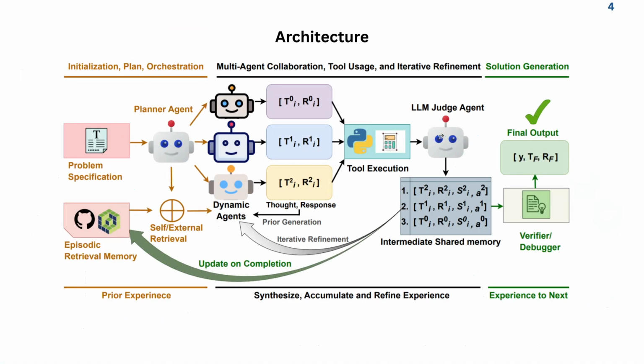The purpose of the judge agent is to judge these responses. He takes each response and, based on the problem statement, scores each one, and based on his scores, these solutions are ranked in an intermediate shared memory. This is kind of like an LRU cache. The one with the highest score is kept at the top, and the one with the lowest score is kept at the bottom. So if a new trace comes in with a higher score than the bottom one, then the bottom one gets eliminated.